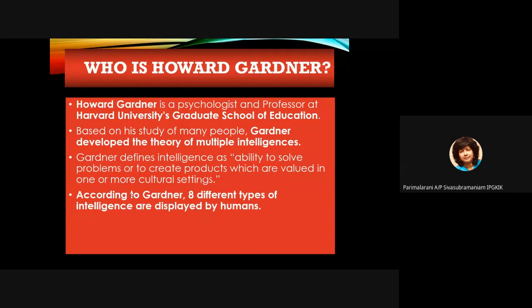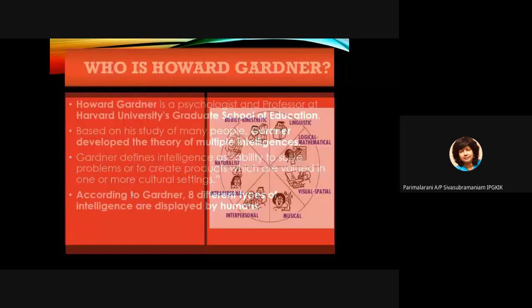He also said that intelligence is not just scoring well in your exam. Different people have different types of intelligences, and he classified these into 8 different types. I'm sure you know that now there is more than 8, but we are focusing on these 8 only.